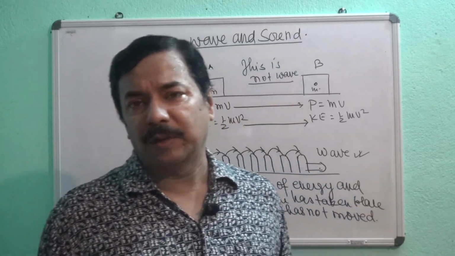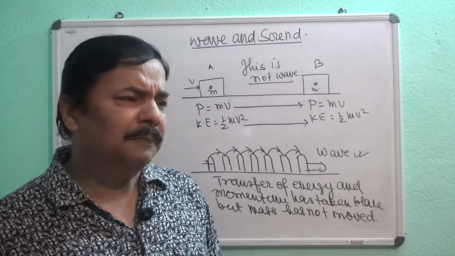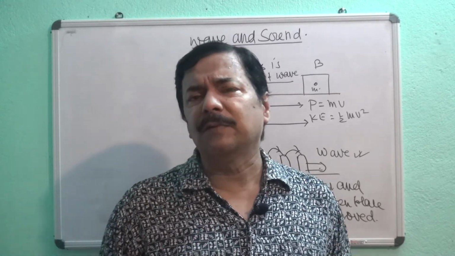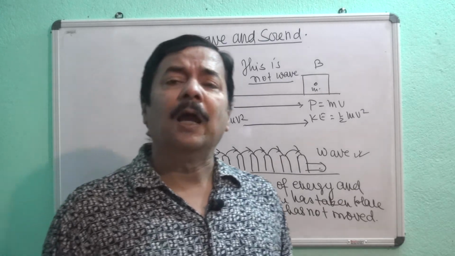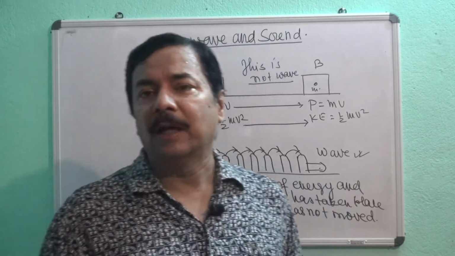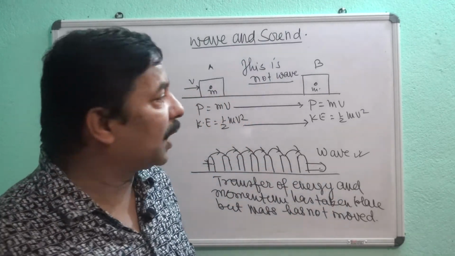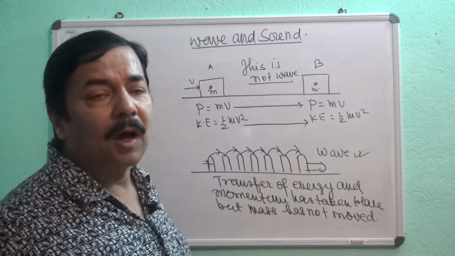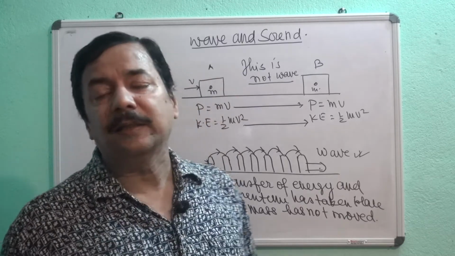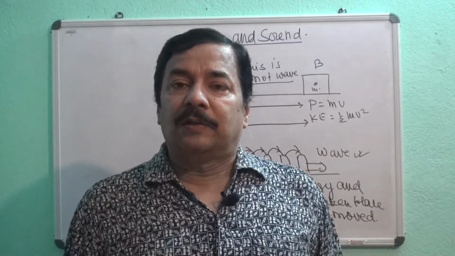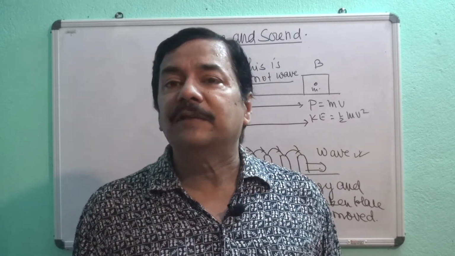So rumor is also an example of wave, but basically in physics we are concerned with only those waves in which transfer of energy and momentum has taken place without actual transfer of mass. Mass need not be transferred. This is the example of wave that we have understood, and we have seen that on the surface of water also the wave is generated.